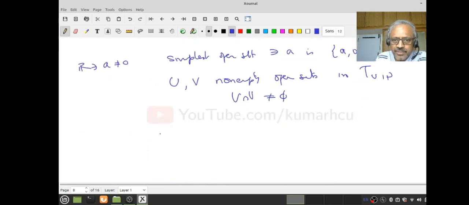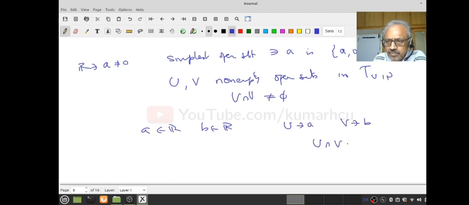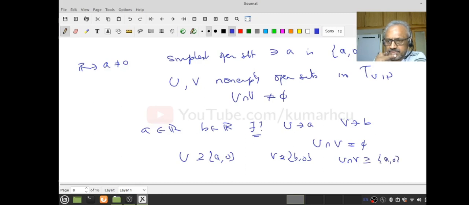In particular, if I take a in R and b in R, can I find an open set U which contains a and an open set V containing b, so that U intersection V is empty? Does there exist such a thing? Because U contains a, U must contain {a, 0}, and similarly V must contain {b, 0}. Therefore, U intersection V must contain {a, 0} intersection {b, 0}, so it must contain the singleton 0. Therefore, this is not empty at all.